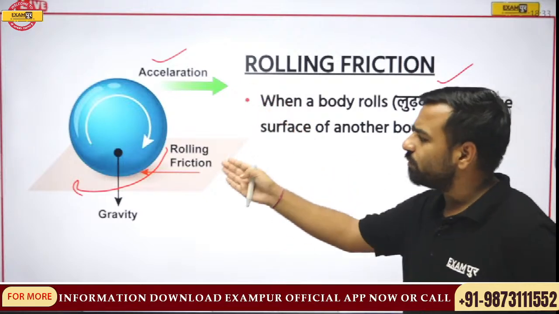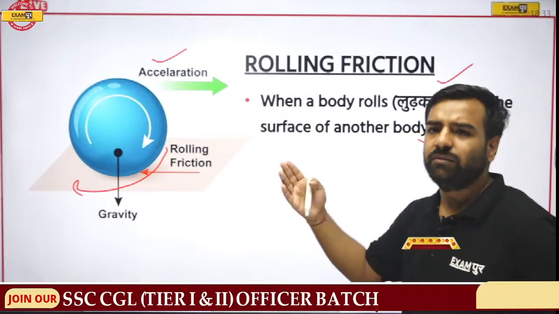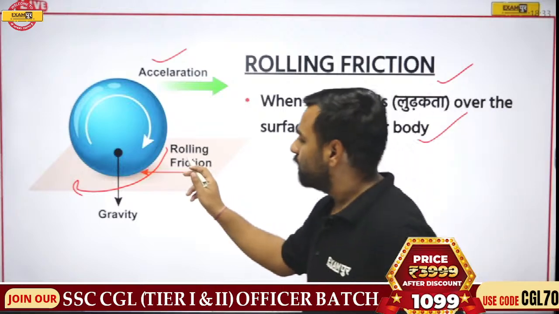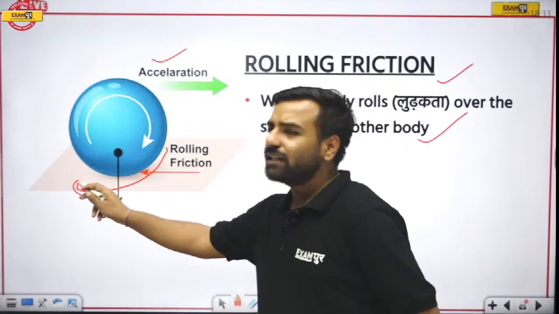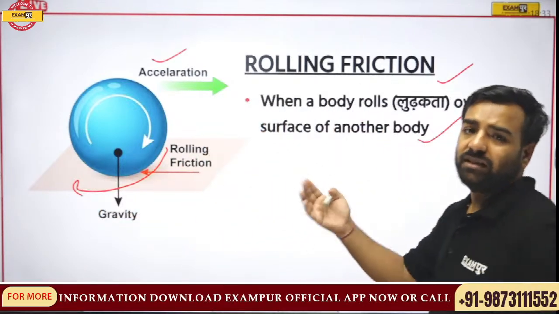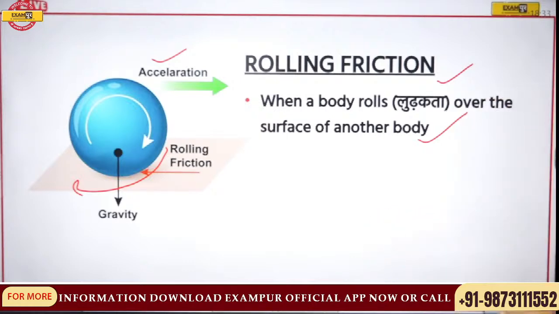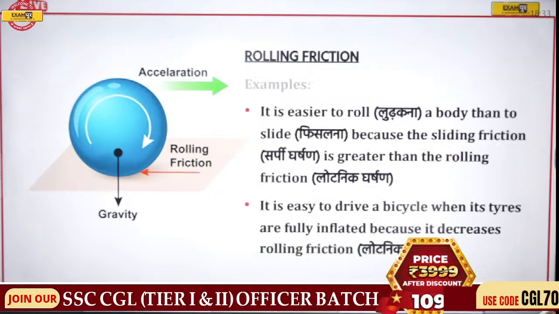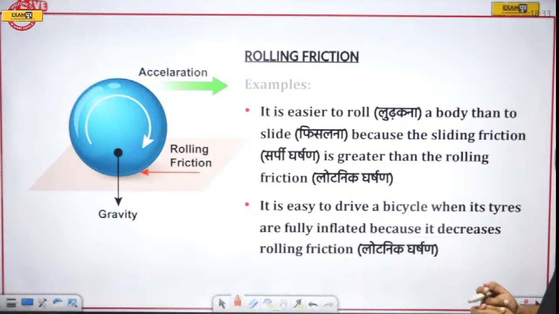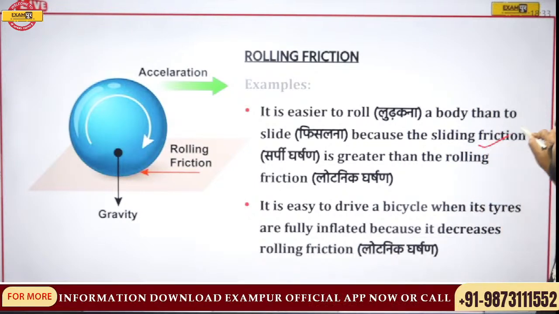From the name itself we can get this point cleared. When there is a ball that is rolling, there is acceleration in the forward direction. Now what will happen? There would be friction acting in the backward direction, opposite to the direction of the force. So yes, this is rolling friction. Next, if I talk about examples, it is easier to roll a body than to slide it. Why? Because sliding friction is always greater than rolling friction.